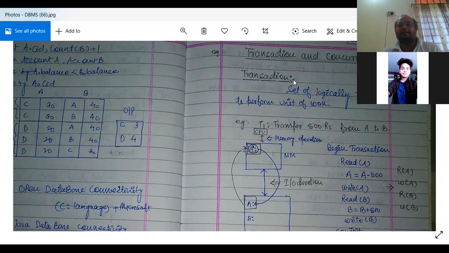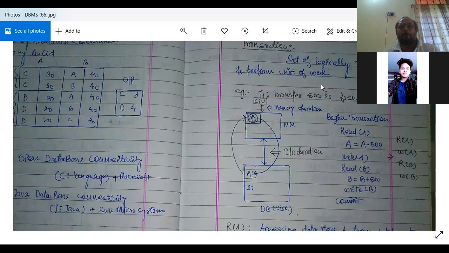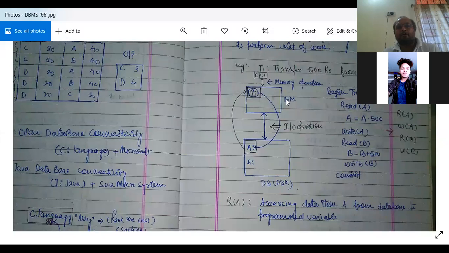A set of logically related read-write operations to perform a unit of work. That means suppose we want to perform some work, we want to read or write to the memory disk; that is known as a transaction. The CPU, memory operation is performed, and main memory to disk. Accessing data item A from the database to a program variable is known as a read operation, and writing to the database is known as a write operation.